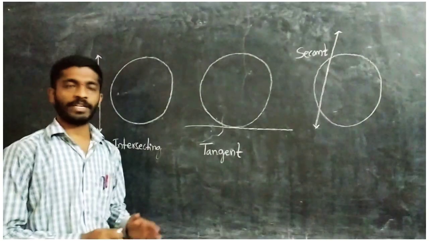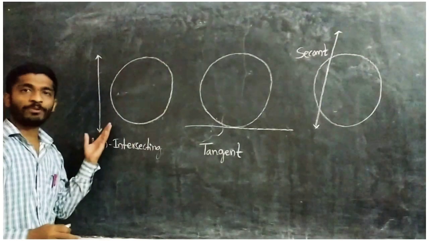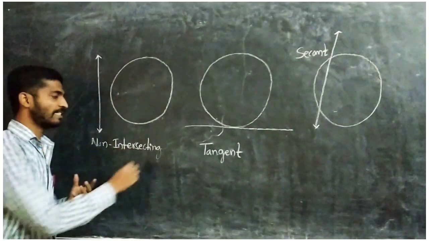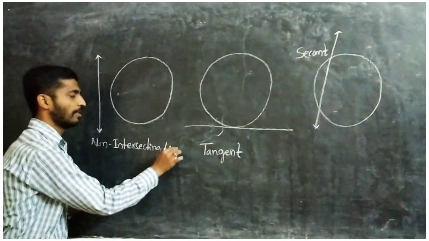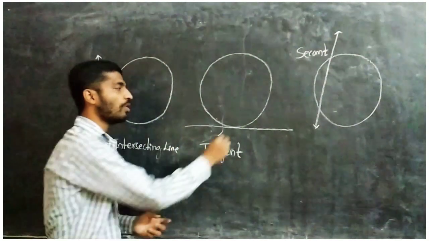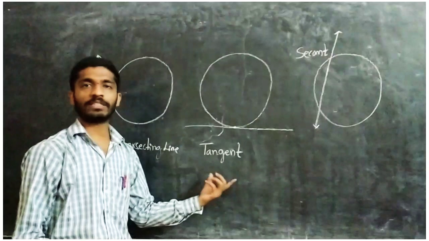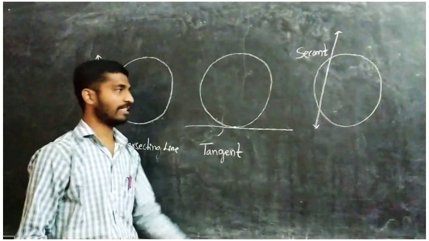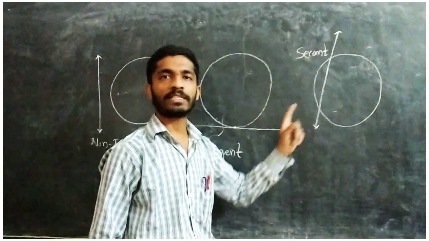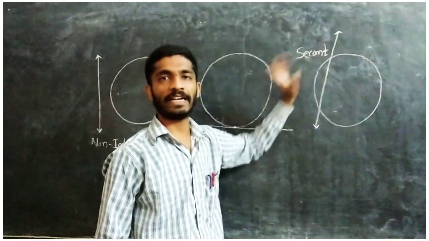Now again I am repeating here, the line which is outside of the circle, we can call a non-intersecting line. Next, a line which is passing through only one point, we call a tangent. And a line which is passing through 2 points, we call a secant.